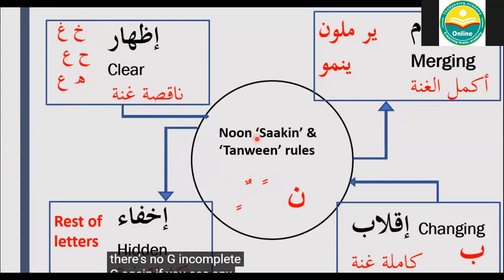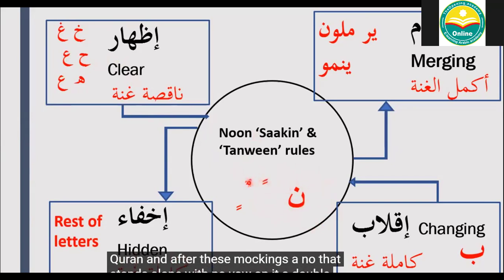Again, if you see any of these in the Quran, and after these markings, a Noon that stands alone with no vowel on it, or a double voweling, so this is a double voweling, a double kasra, fathatain or dhammatain. You see any of these, and after these come the throat letters, the 6 letters, then you make no gunna. And inshallah we'll look at some examples.